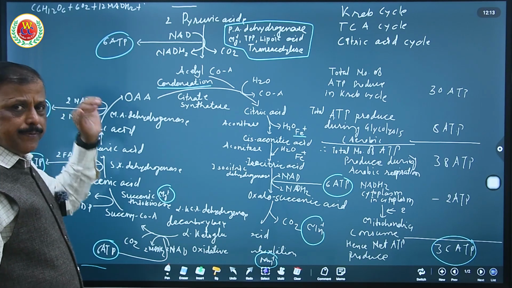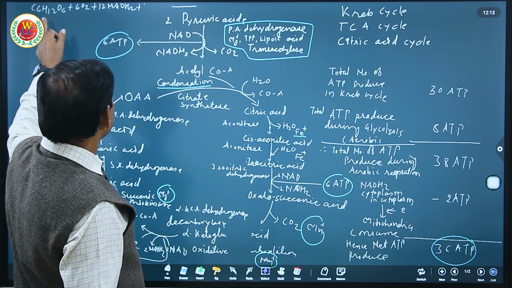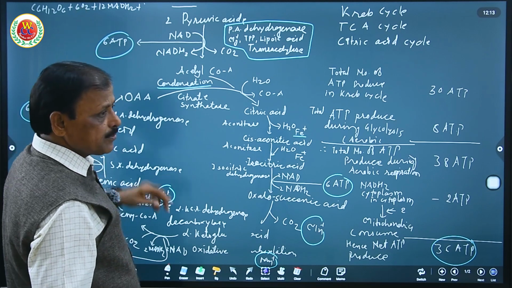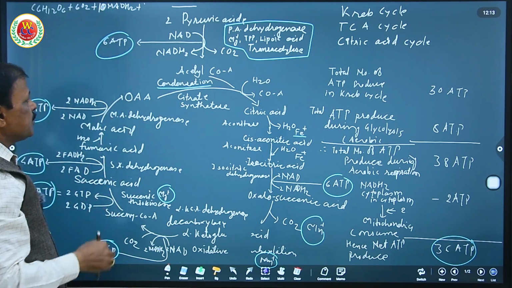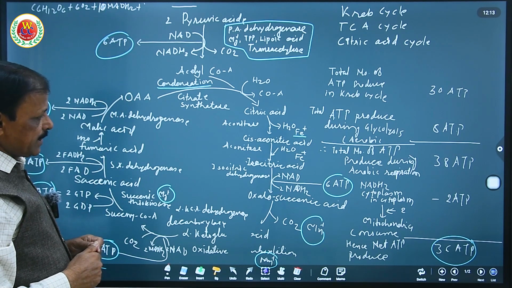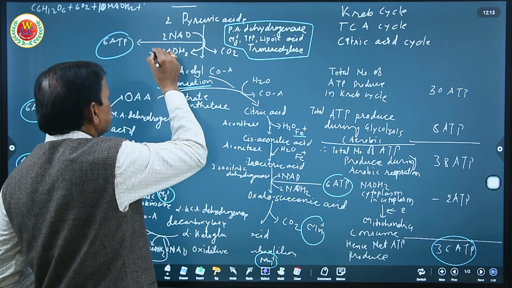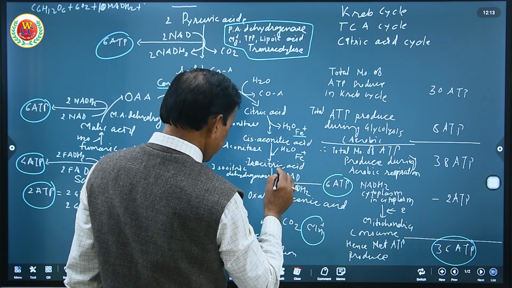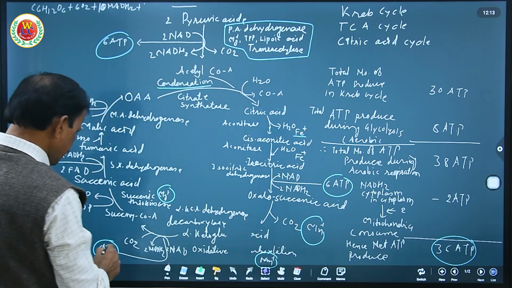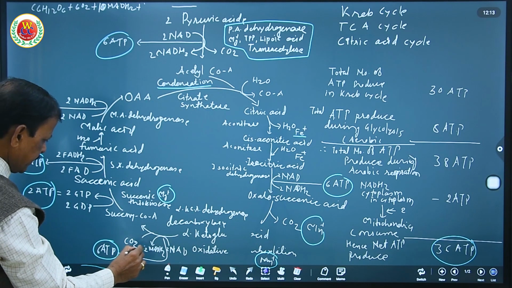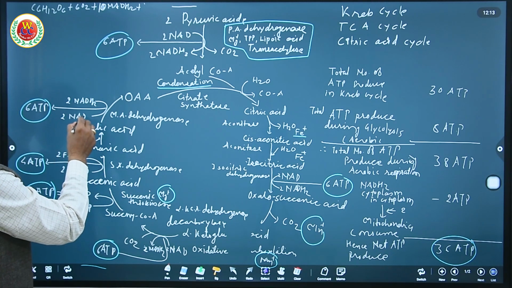So the equation would be C6H12O6 plus 6O2 plus 10 NADH2. 2 NADH2 produced in glycolysis, 2 NADH2, 4 NADH2, here 6 NADH2, here 2 more NADH2 and here 2 more NADH2.